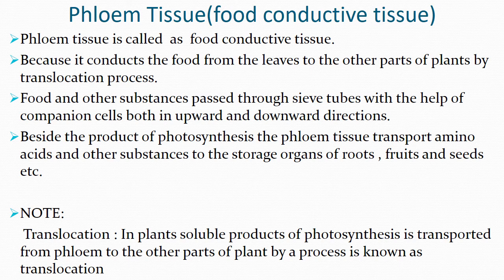Then what do you mean by translocation? During the process of photosynthesis, oxygen is released, and water is also released along with the food. The soluble products of the food are transported from the phloem to the other parts of the plant by a process known as translocation.